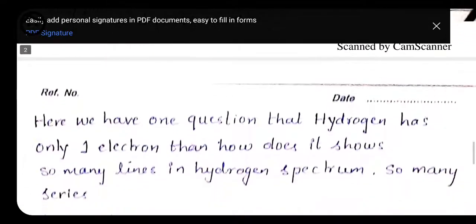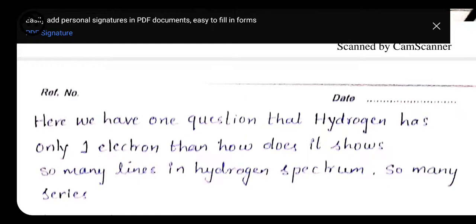Now here we have one question: hydrogen has only one electron, then how does it show so many lines in the hydrogen spectrum and so many series? As we told you, they show many series. These series are given in your book, but they are not in the syllabus this year, so I am not going to explain all the series. But hydrogen, though it has only one electron, still gives different lines in the spectrum. So how does it happen?